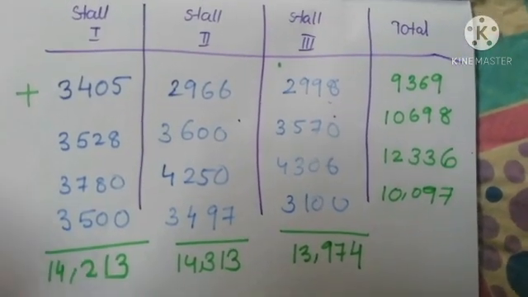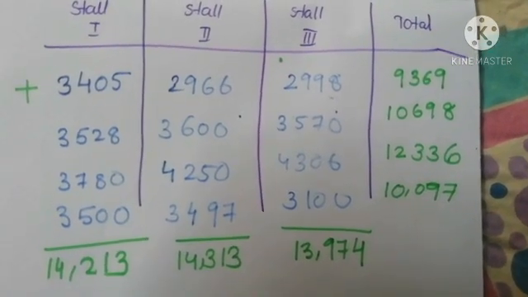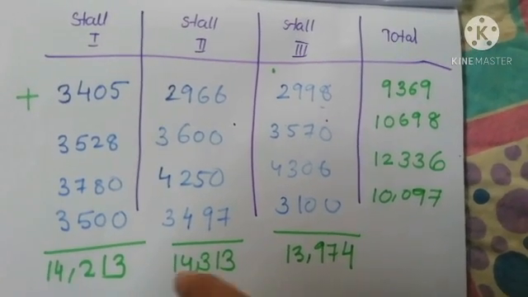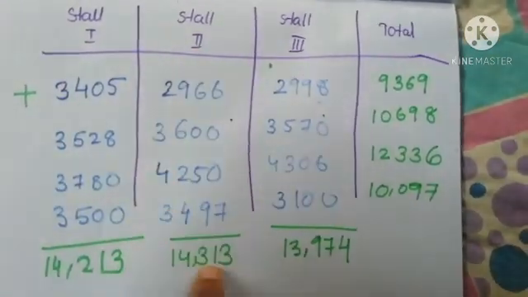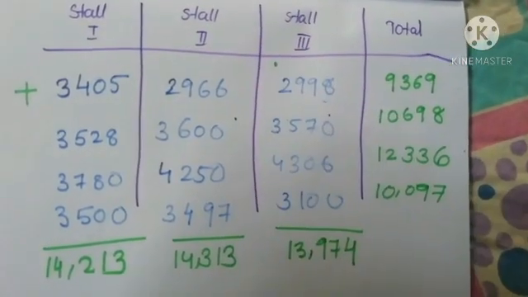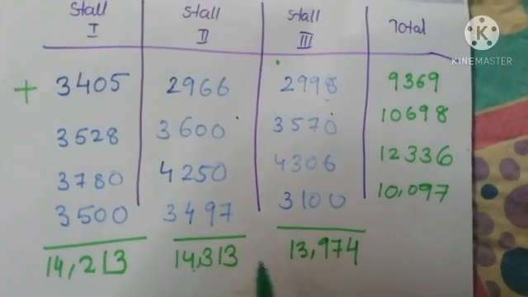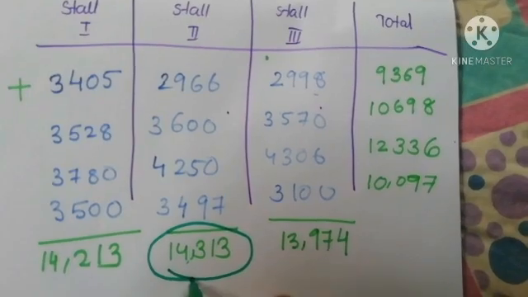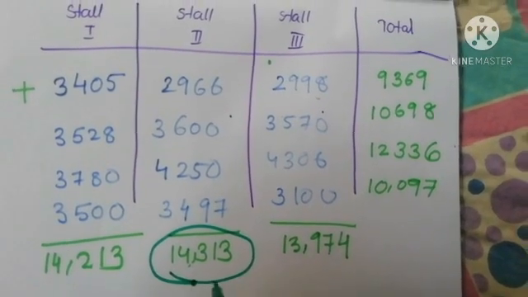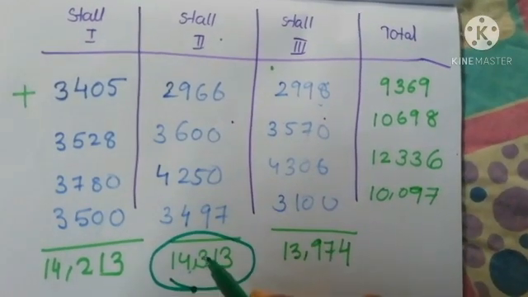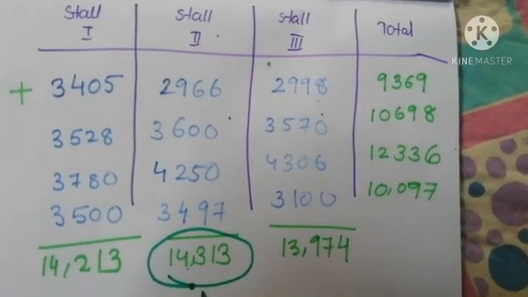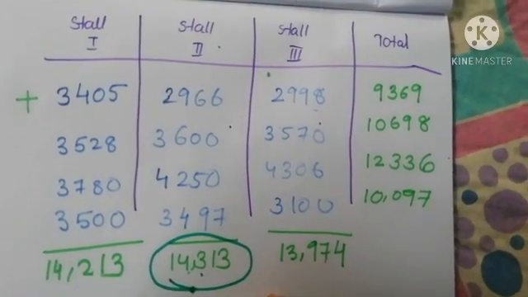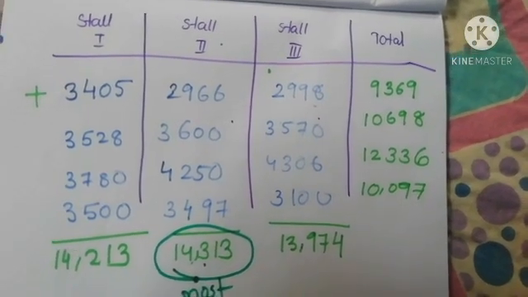Here we need to find out which stall got the most, taking all 4 days together. If we consider all 4 days, which stall got the most? Here from these 3 numbers, 14,330 is the highest amount. So in stall 2, they got the most in an Onam fair. This is the most amount they got in an Onam fair.